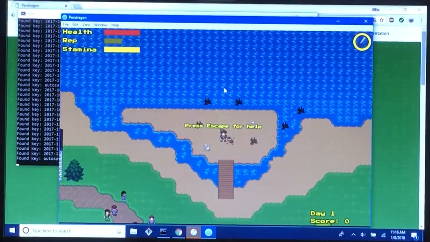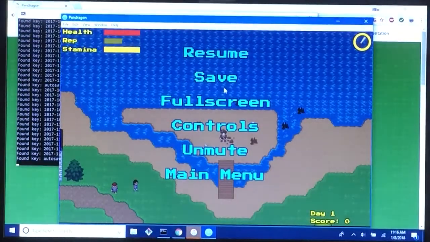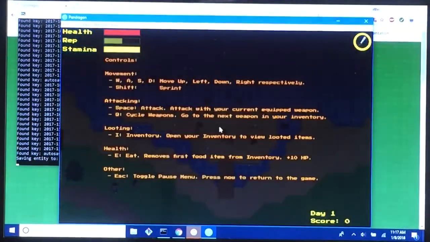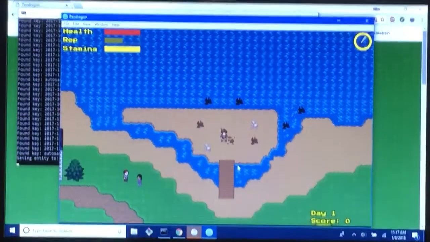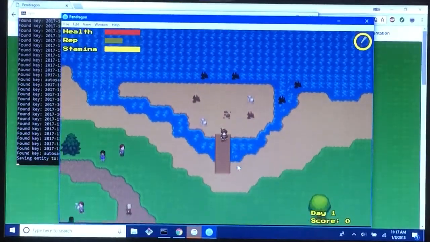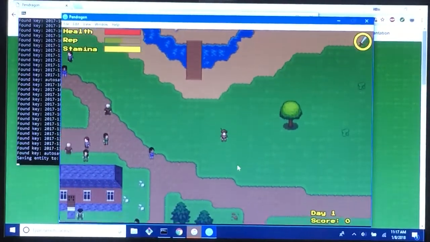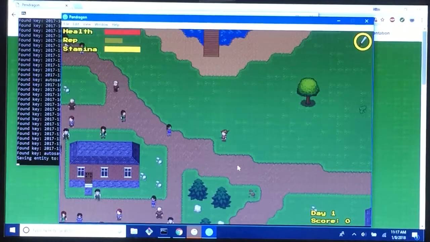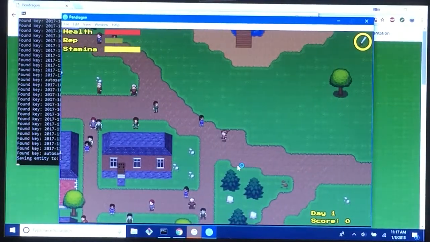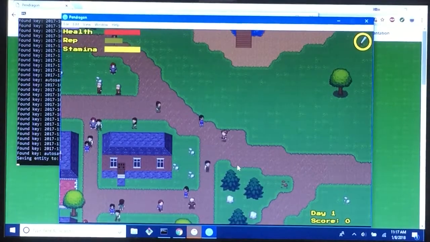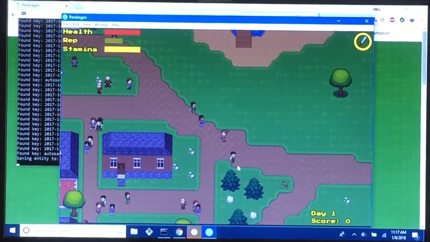We'll press escape for help. So you can see we have a pause menu here. Here's where you could save the game. You can see the controls, how to play it. The purpose of the game is this: this is your character here in the middle, and it's a medieval style role-playing game where the main idea is that actions that you commit in the world will actually have consequences on your reputation with the NPCs.